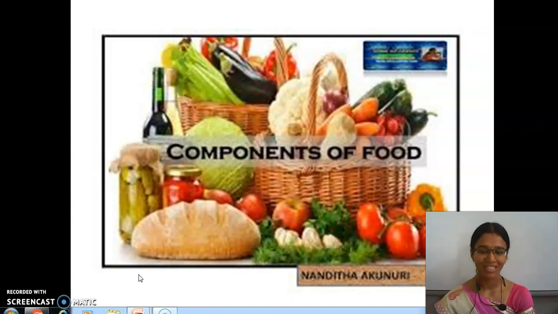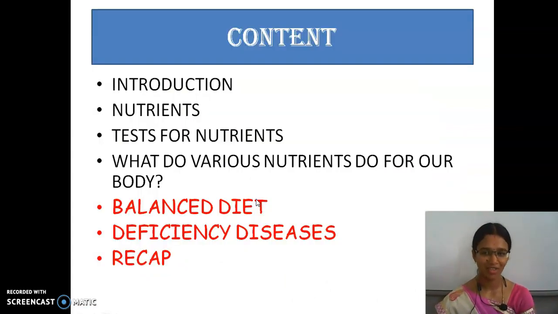Okay. So, this is the topic of this lesson, components of food. It is the continuation. Already we have seen 2 classes. So, now we will move into the lesson. These are all the content of this lesson. They are introduction. We have seen the introduction of food, right? And then nutrients. What is meant by nutrients? The components which are present in the food are called nutrients.